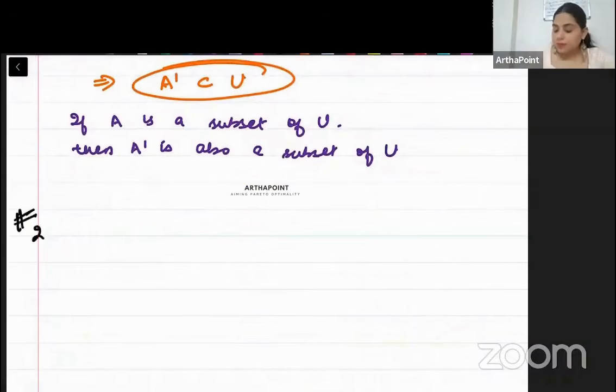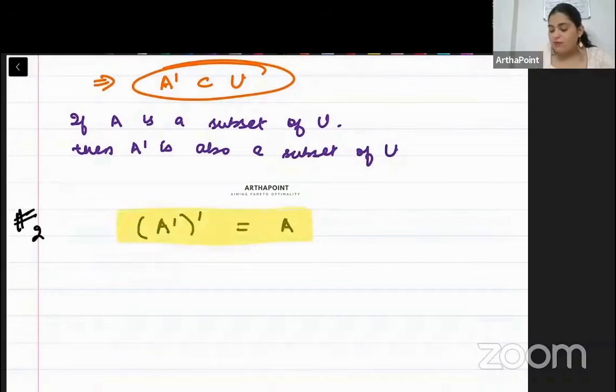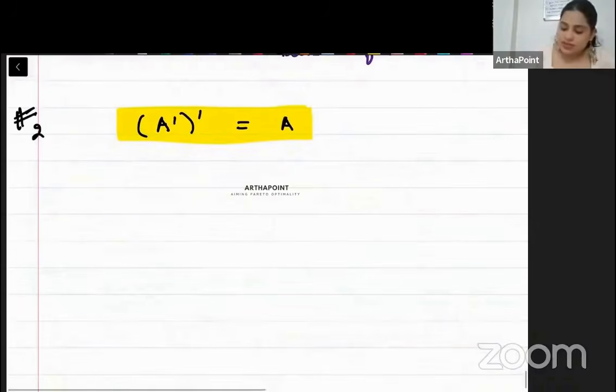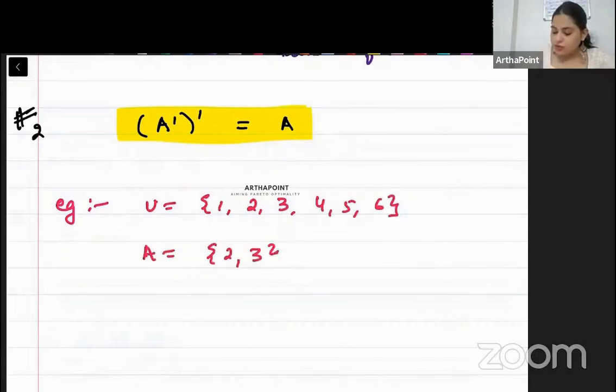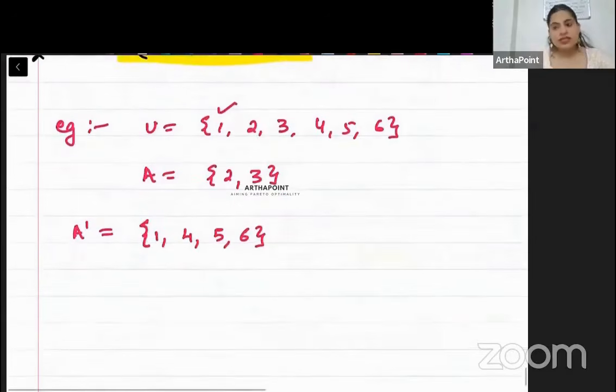Now, second property. Property number 2. Beta, the complement of A complement is A. When you go ahead and find the complement of A complement, it will be A. Let us try this. Example. So my universal set, beta, is 1, 2, 3, 4, 5, 6. And my A is 2, 3. Beta, what will be A complement? A complement will be all elements except A. It will be 1, 4, 5, and 6.